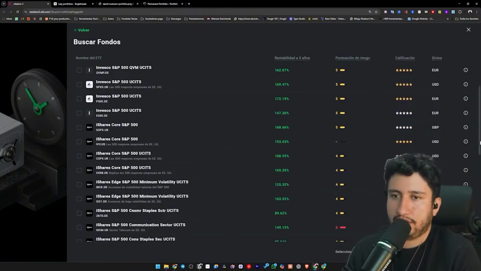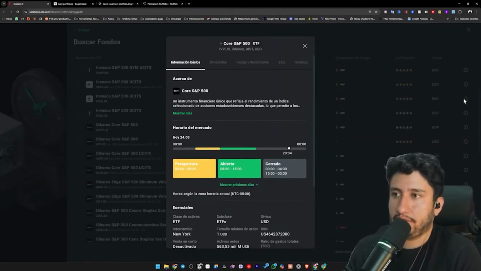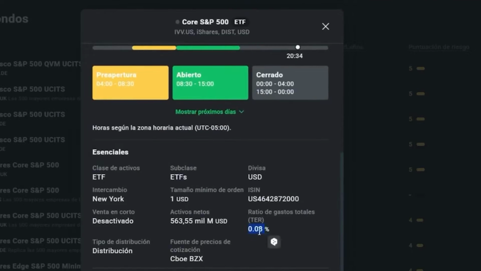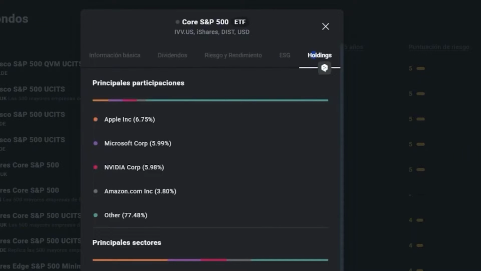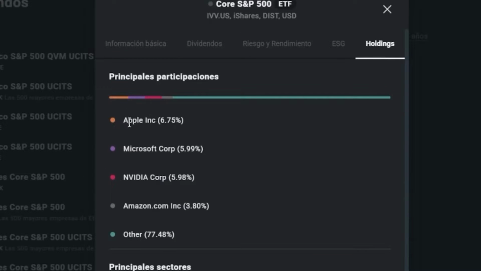in the S&P 500. When you're investing in the S&P 500, you'll discover that there are numerous ETFs of this nature. What occurs is that when you select a specific one, you can click on this icon that appears here on the right, and it will directly display both the commission, which is essential to consider, as well as the holdings, indicating what is being invested in either by category or specific action. In the case of the United States, the specific action typically appears.